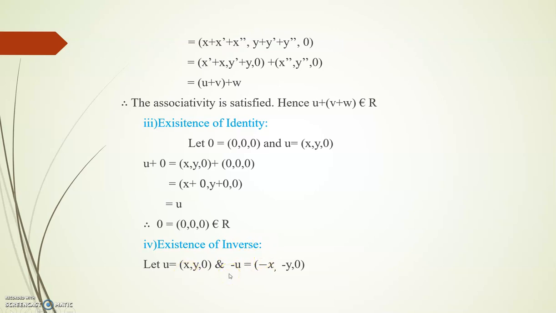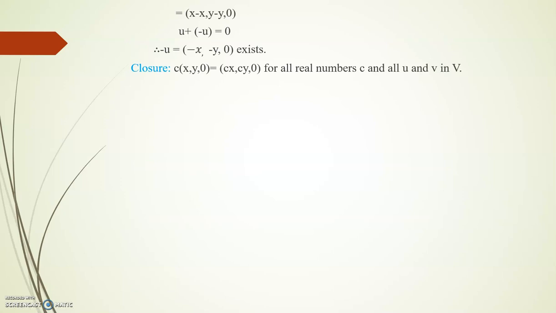So now if we add u and minus u, we get (x, y, 0) plus (-x, -y, 0). The resulting value we got is (x minus x, y minus y, 0). So x minus x is 0, y minus y is 0, then 0. So therefore we'll get the 0 vector. So u plus minus u is equal to 0. So therefore the inverse property is also satisfied.